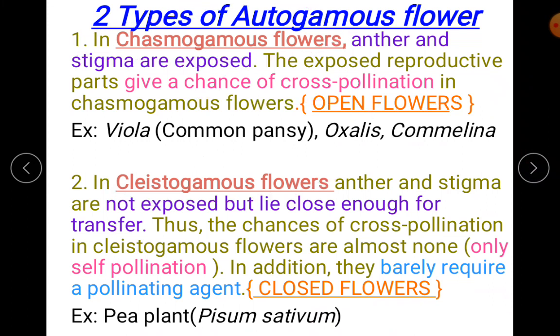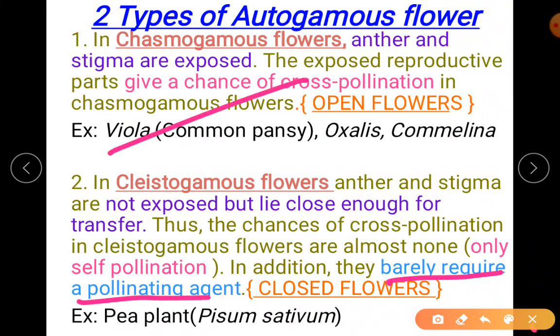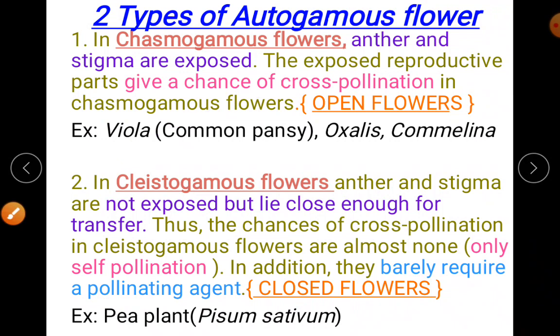Cleistogamous, they are not exposed. Stigma and anther are not exposed, but they are close enough for the pollination process. They do not allow cross pollination. It is only self pollination. So is there requirement of pollinators? They barely require any pollinating agent. Whereas this Chasmogamous, they require the pollinating agents. You will understand about what is pollinating agents in detail later on.